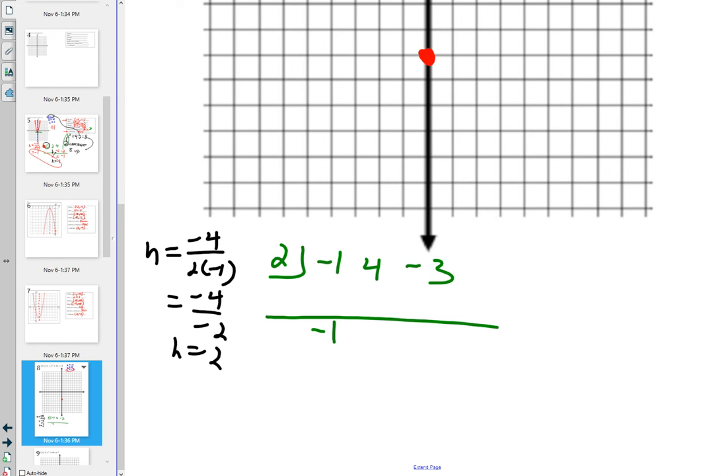Drop down to -1. Multiply. That gives me -2. 4 minus 2 is 2. Multiply. 2 times 2 is 4. And then I get 1.